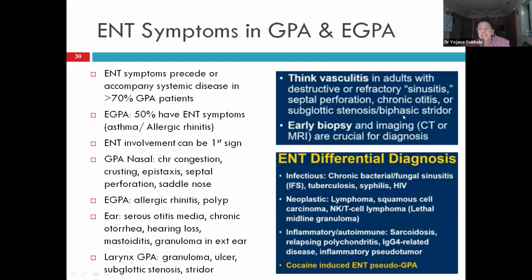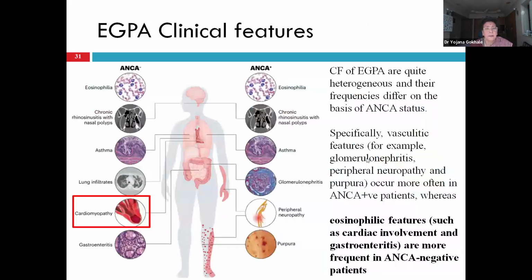So any patient with destructive refractory sinusitis, please think of Wegener's and go for CT as well as MRI and final diagnosis by biopsy. And this is the ENT differential diagnosis of ANCA-associated vasculitis: infections, neoplasm, other inflammatory diseases like sarcoidosis, relapsing polychondritis, IgG4-RD, etc. And cocaine-induced also.